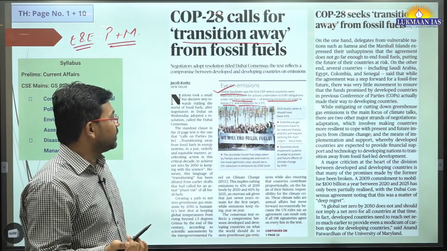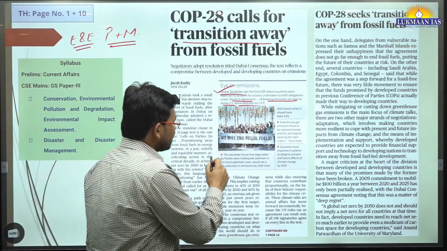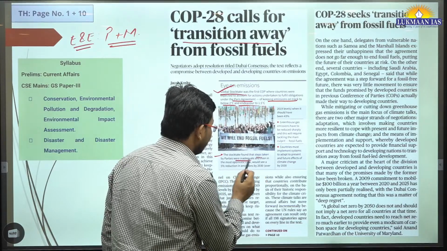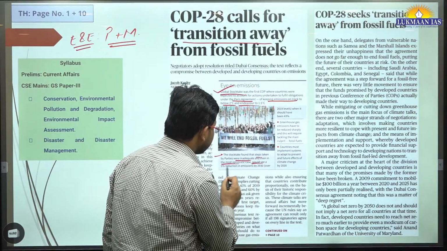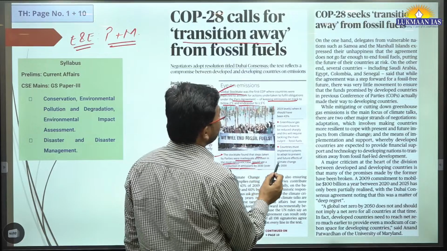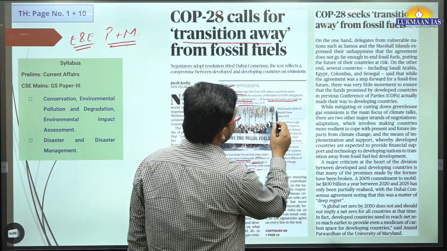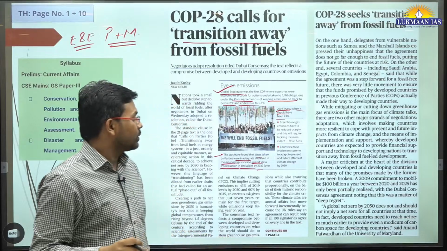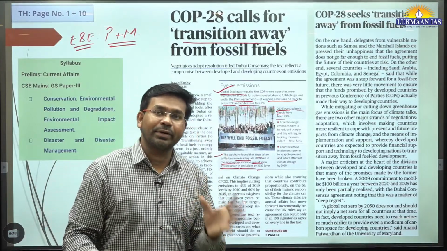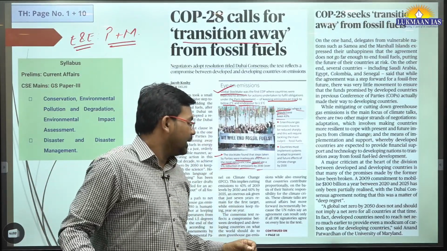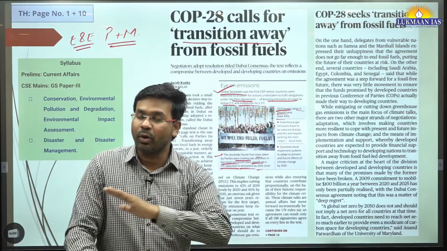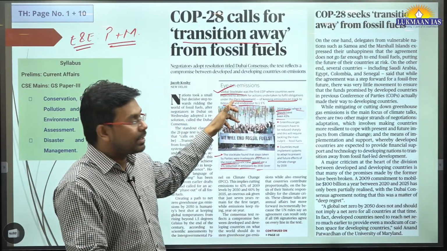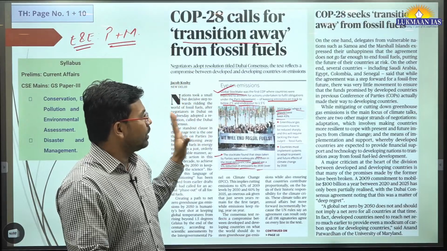And the thing is, this stocktake found that steps taken by parties were inadequate, and even in the most optimistic case would see a 5% reduction in emission by 2030 over the 2019 levels, when it should have been 43%. Okay, so in the Global Stocktake draft report that was released, they found that most countries were not on the path of achieving their targets that were set under the Paris Agreement. So they are not there.